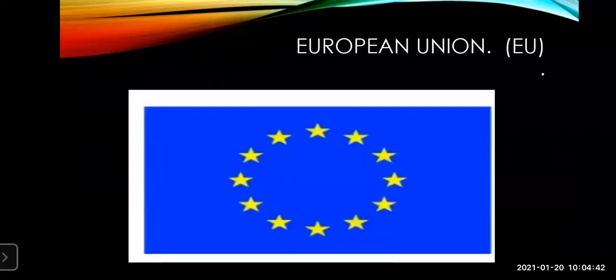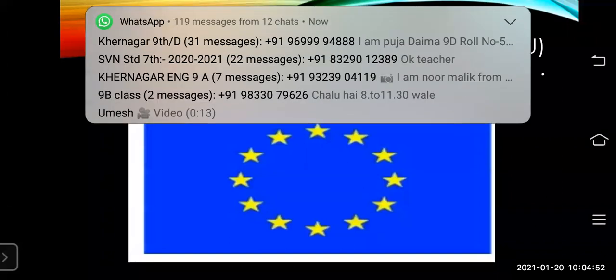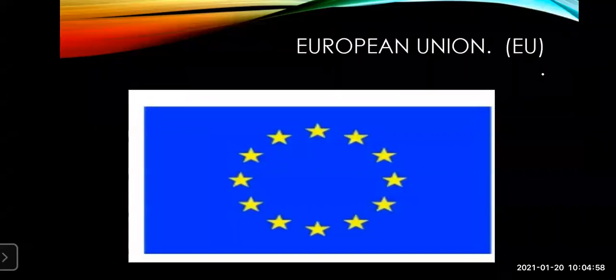Now, moving ahead, another type of logo you can see over here. This is the European Union, EU. Now, how many member countries are there? Here, 28 member countries are there, and the headquarters is in Brussels, Belgium.